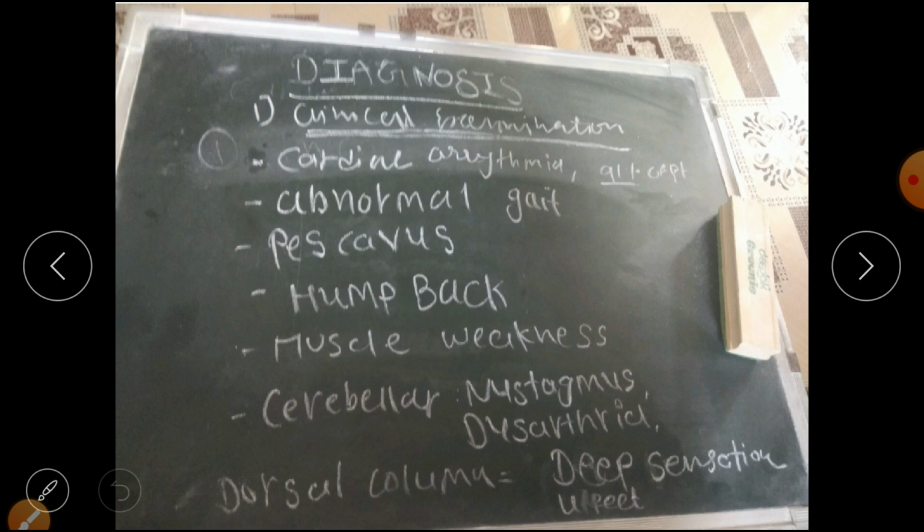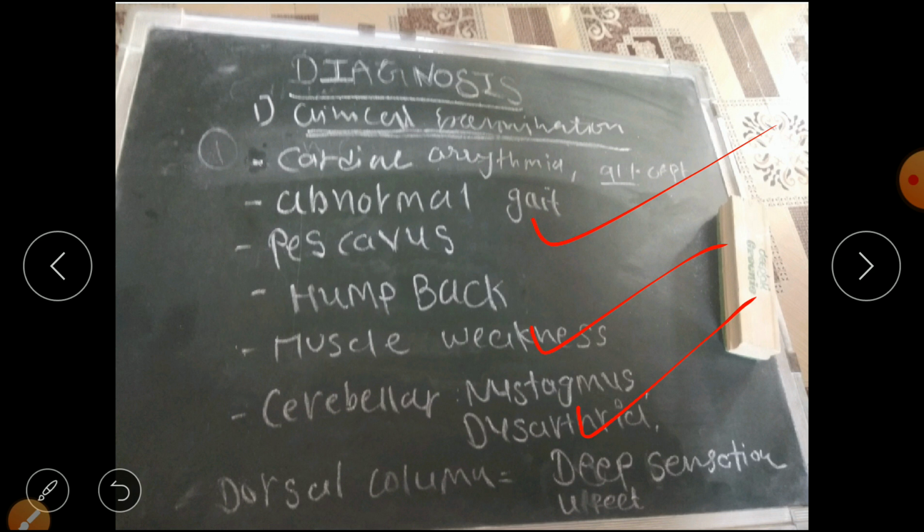Now the diagnosis. Diagnosis can be done firstly through the clinical examination. In that, we can check for cardiac arrhythmia symptoms, which are present in 91% of the cases. Then abnormal gait, pes cavus deformity, humpback, that is kyphoscoliosis, muscle weakness, cerebellar nystagmus and dysarthria. Then dorsal column affection, that is the deep sensations, proprioception, vibration, kinesthesia, all sensations are impaired due to Friedreich's ataxia.